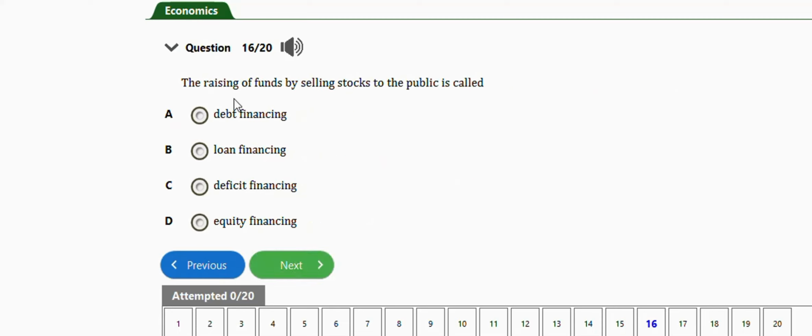It says the raising of funds by selling stocks to the public is called, I think we've already answered a similar question. The right answer here is option D, which is equity financing. Next question I have here is this one.